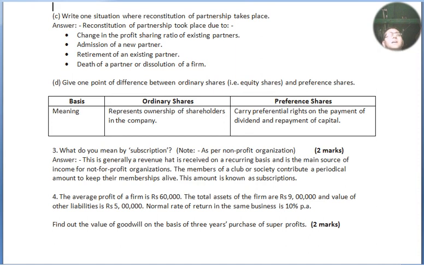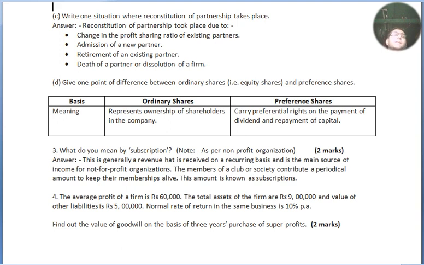Question number C. Write one situation where reconstitution of partnership took place. Reconstitution of partnership takes place due to a change in the profit sharing ratio of existing partners. The one condition has been fulfilled. I have written 3 more so that in the examination you will not get confused and you can write any of them: admission of a new partner, retirement of an existing partner, death of a partner or dissolution of a firm. Some more points are there, but as per class 12, this much will do.